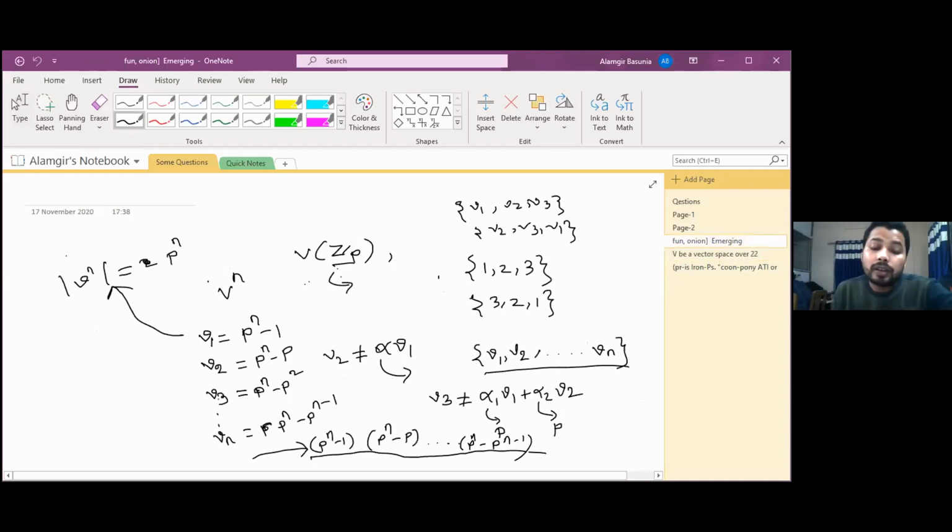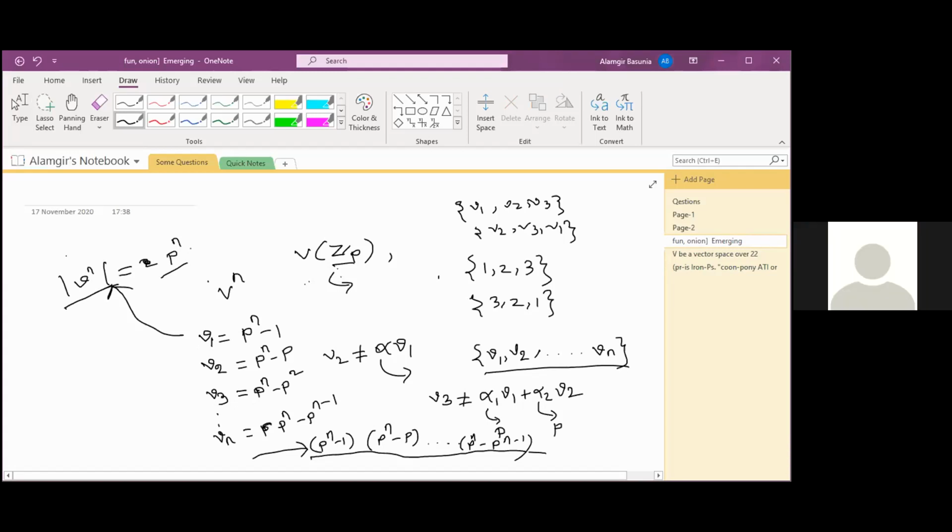Yes, actually here we want to get n independent vectors. We are choosing n linearly independent sets. If I just want to choose one vector which should be linearly independent, here in the n-dimensional vector space Vn, total number of elements, how many? We have proved already this one, that p to the power n elements are there, including 0.